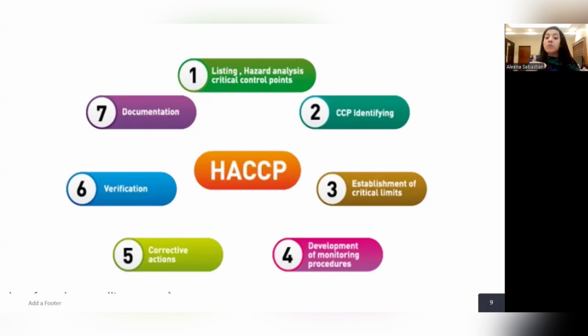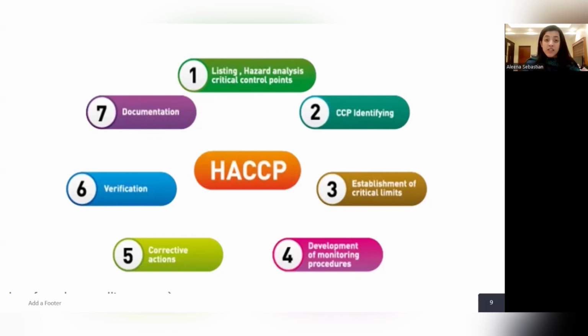That is the fourth step, development of monitoring procedures. Suppose the critical limit is breached, what can we do? That is the corrective action. We have to cook it more and raise the temperature to 100 degrees Celsius. Then verification: we have to validate whether the temperature has been achieved or not. Then the 7th point, documentation. Whatever we have done, we have to document. So I hope you understood the principles of HACCP.